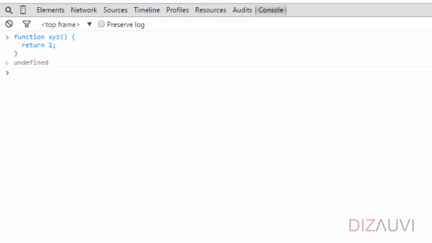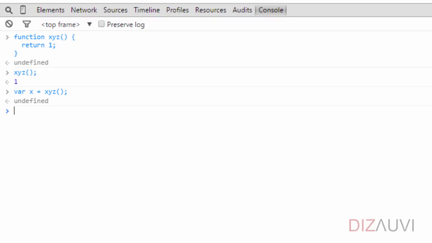The interpreter prints undefined because the function declaration does not evaluate to anything or does not return anything, hence it is undefined. Then we can invoke the function xyz by typing the name and open and close parens. Alright, so it prints 1. We could also have chosen to hold the value returned by the function in a variable for later use.